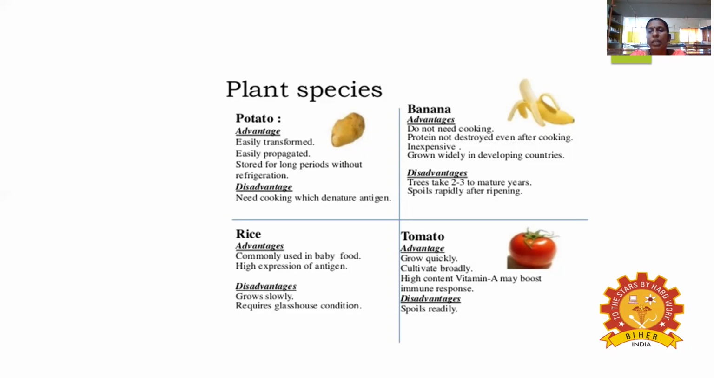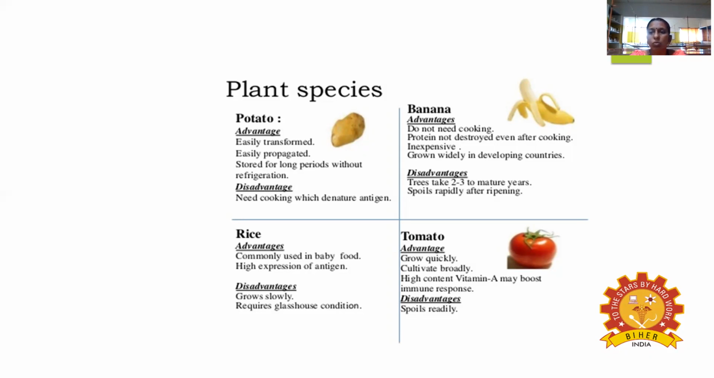Because there is no need of cooking, it is a protein in nature. So no need of cooking. The proteins are not destroyed even after cooking. And then it is inexpensive when compared to potato cultivation, and banana grows widely in all